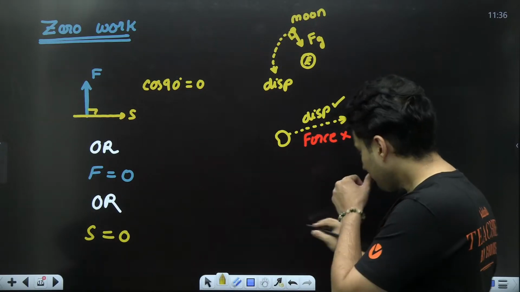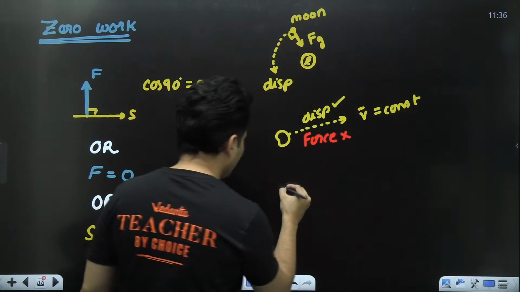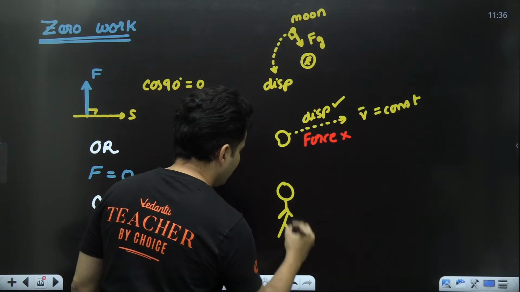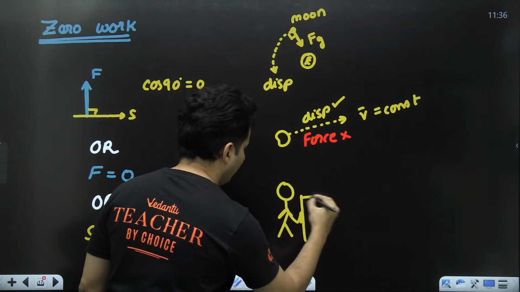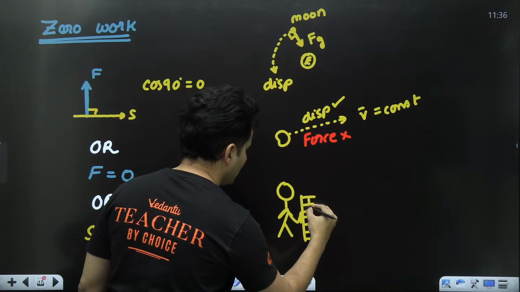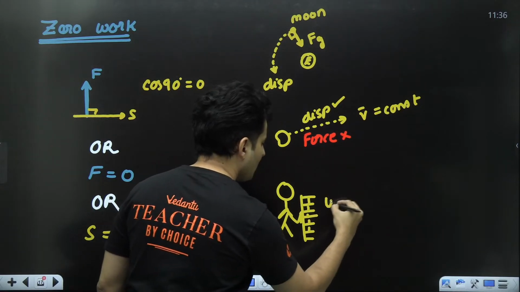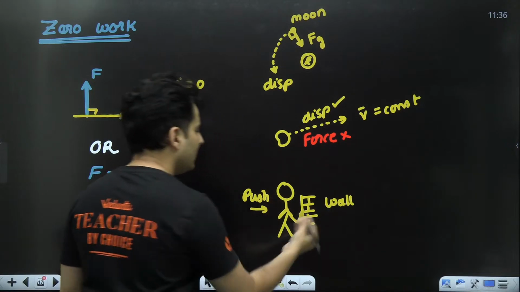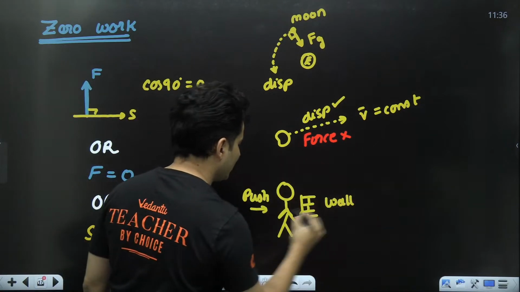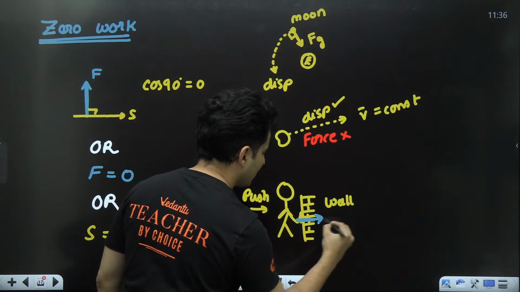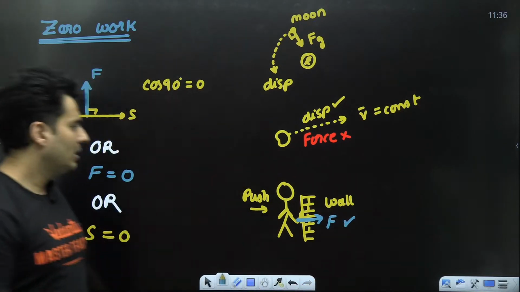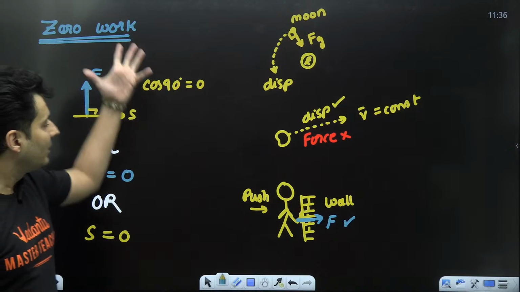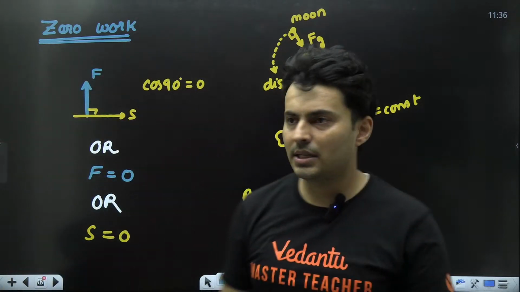Like, say for example, the same thing which I told you before. There is a person pushing a wall. You are pushing this wall. There is no displacement, but force is there. But there is no displacement. So in all these cases, work done will be zero.